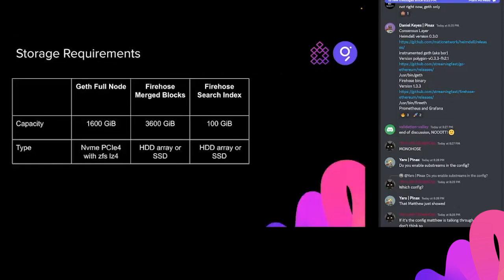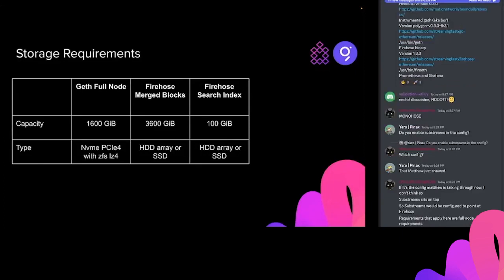Okay, so just looking at the storage space. You need a full node, so that's a terabyte and a half or so. You need 3.5 terabytes for the Firehose merge blocks, and then the search index is 100 gigabytes. I did provide some details on the next line about what kind of storage.